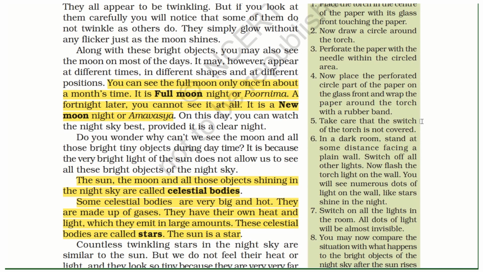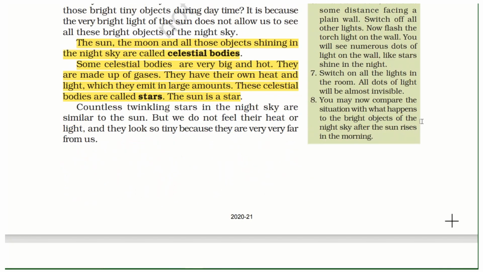The sun, the moon, and all those objects shining in the night sky are called celestial bodies. Some celestial bodies are too big and hot. They are made up of gases. They have their own heat and light, which they emit in large amounts. These celestial bodies are called stars. The sun is a star.